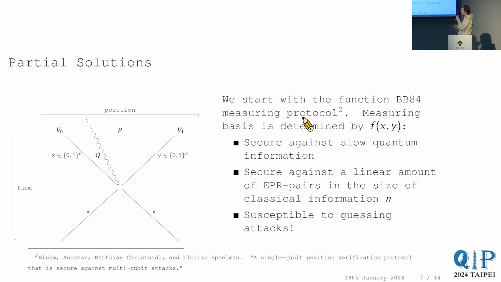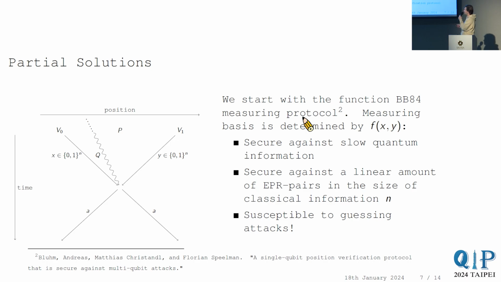Furthermore, what's nice about this protocol is that for a function f, actually here f is a random function, there are some nice lower bounds known in the classical input size n, so that you can show that you need at least a linear amount of entanglement to attack this protocol successfully, linear in the length of x and y. And of course, from a practical point of view, sending longer classical strings will probably be much easier than attackers pre-sharing more entanglement. So this is a nice property already.